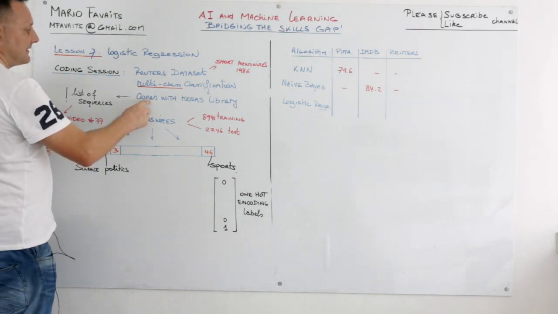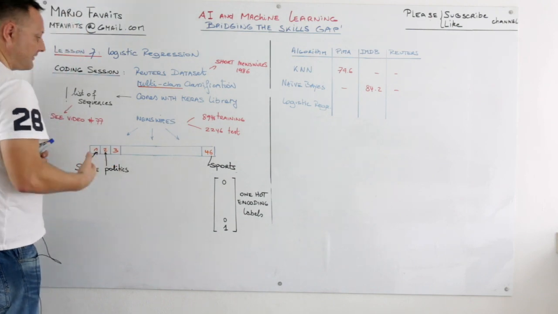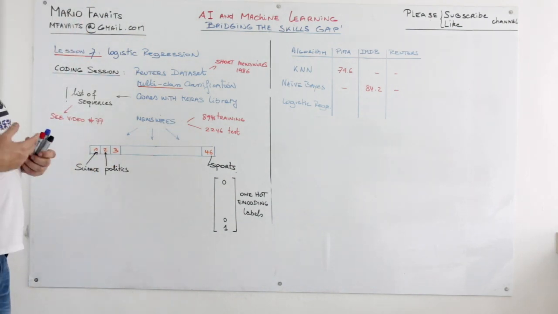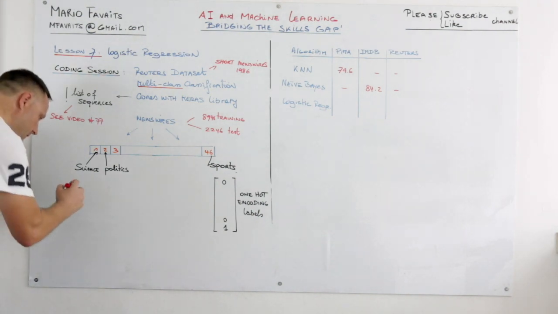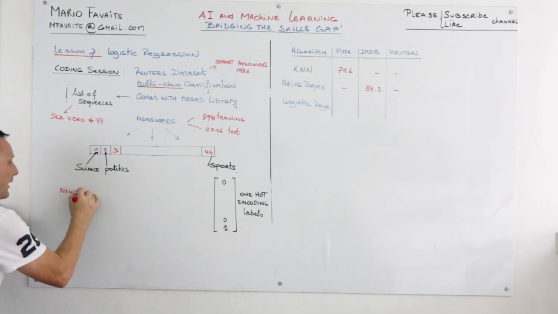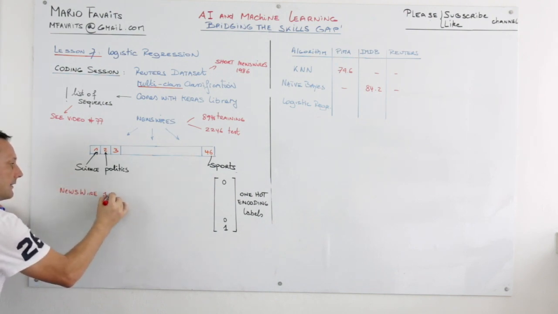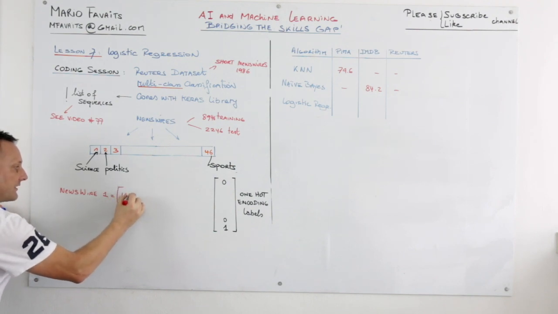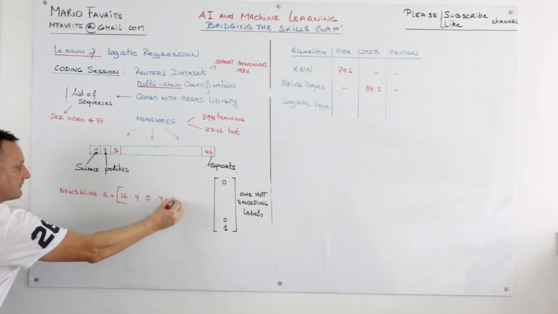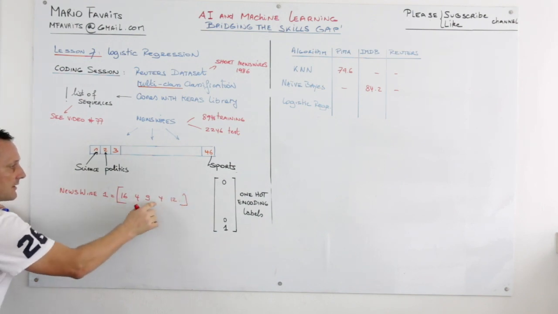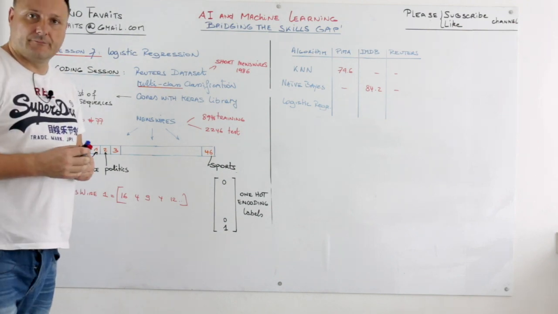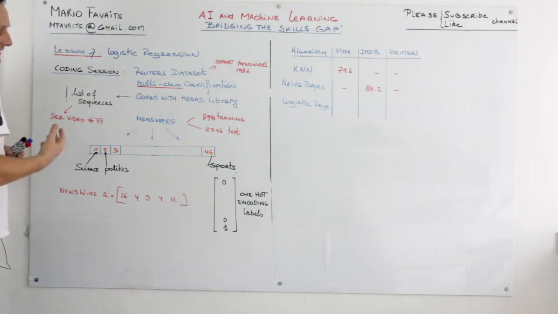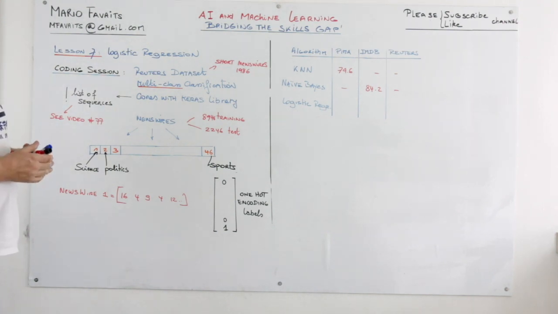The fact that the Reuters dataset comes with Keras gives us the benefit that we already have the news wires translated into a list of word sequences. So you could have news wire number 1, and this will come with a list of numbers: 16, 4, 9, 4, 12, and so on. Each of these numbers represents a word, and this is what we call one-hot encoding. Again, it's not a very sexy way of doing it, but we will see more efficient ways when we deal with neural networks.